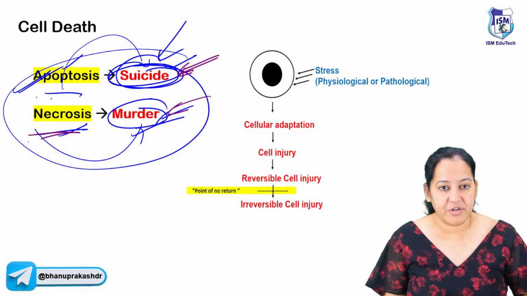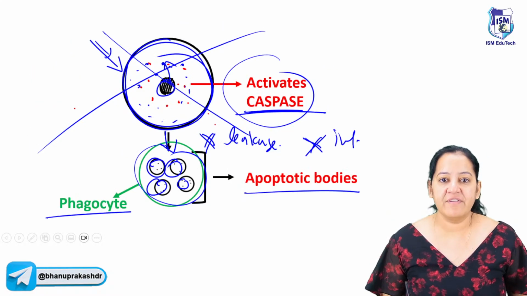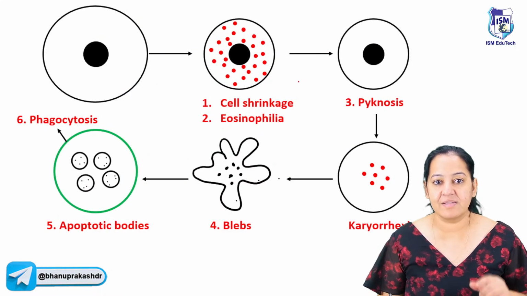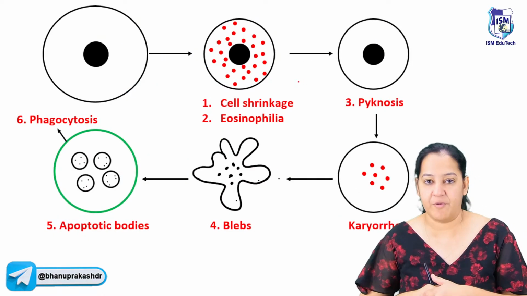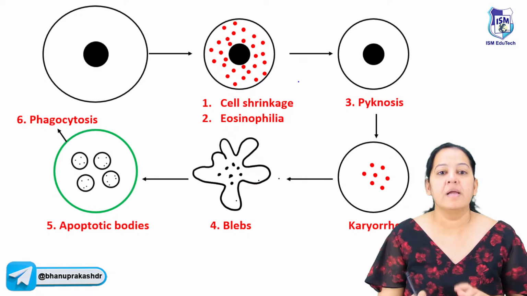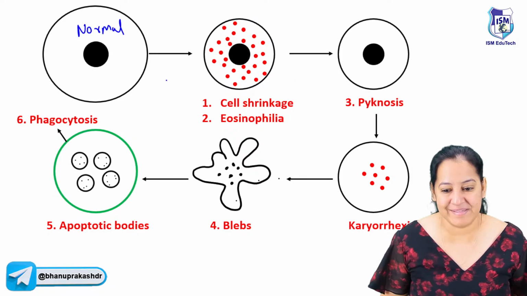Currently, I'm giving you the detail of apoptosis, not necrosis, because our question is based on apoptosis. Whenever the cell is committing suicide by this method, 6 things happen one by one. These are known as the 6 morphological features of apoptosis. You have to learn them in a sequence. See, this is a normal cell. I will tell you all 6 in this diagram.